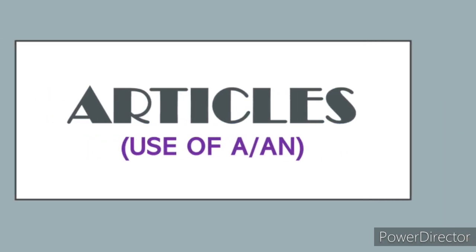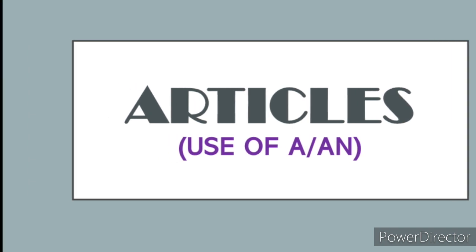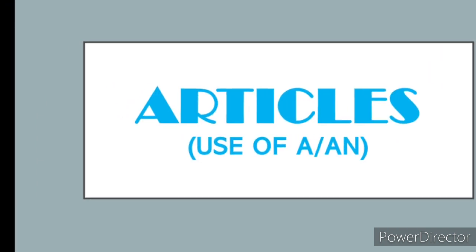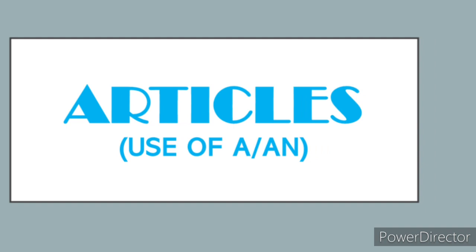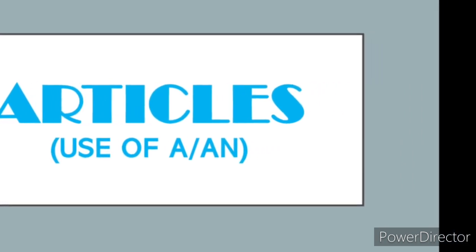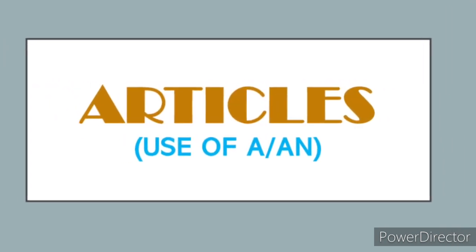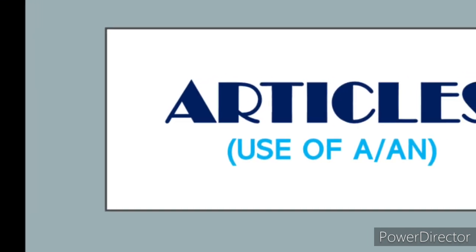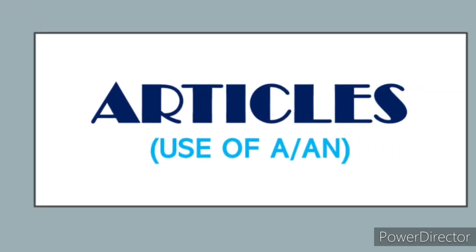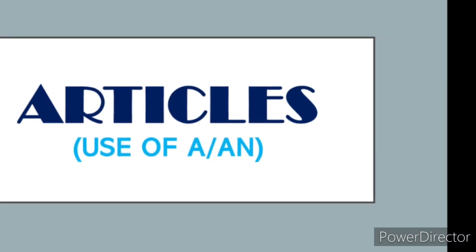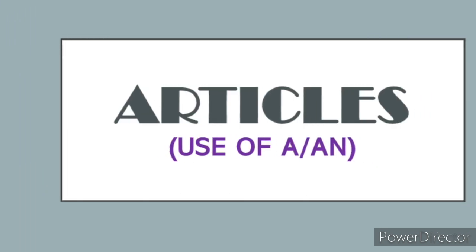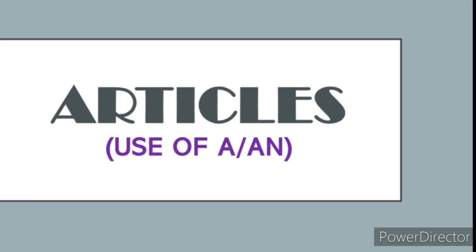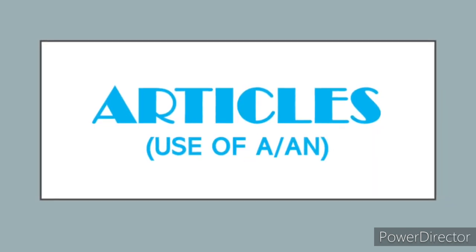Now fourth use: a or an is used before a phrase referring to a number or quantity. For example, a dozen of apples, a large sum of money, a lot of water. Now, fifth, a and an are used in exclamatory sentences also. For example, what a surprise, such a long queue, what a beautiful scene, oh, such a mishap.